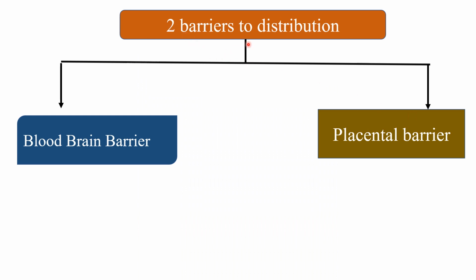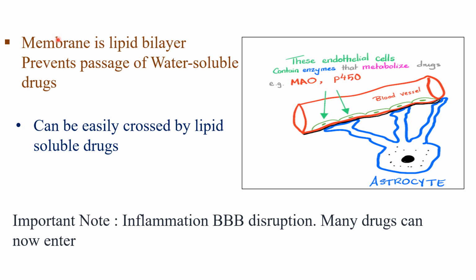So there are two barriers to distribution. One is the blood brain barrier and another one is the placental barrier. What is the blood brain barrier, what exactly it is, what inhibits them, we'll discuss. Membrane is a lipid bilayer that prevents passage of water soluble drugs. Like the blood brain barrier, it prevents the water soluble drug from entering.